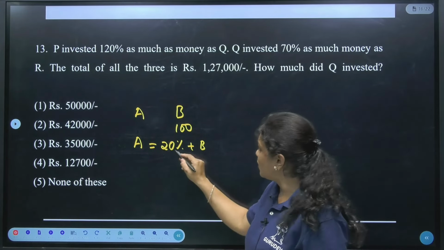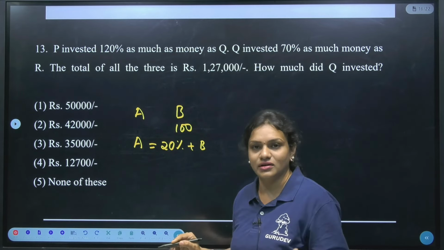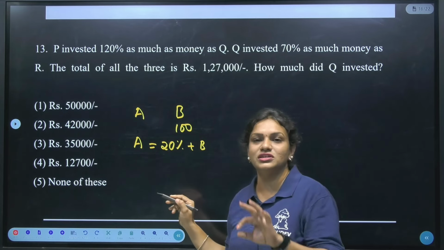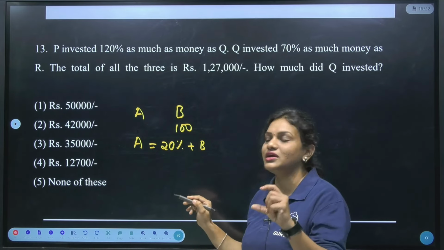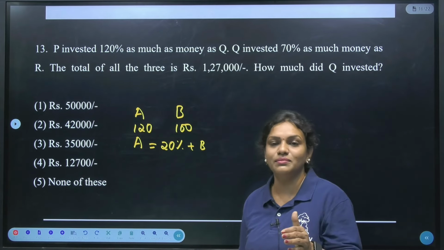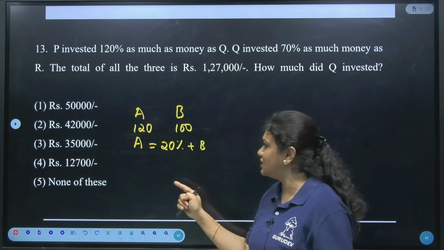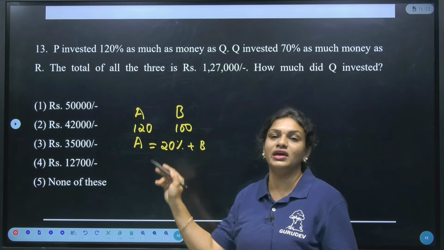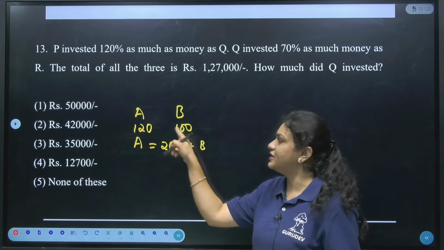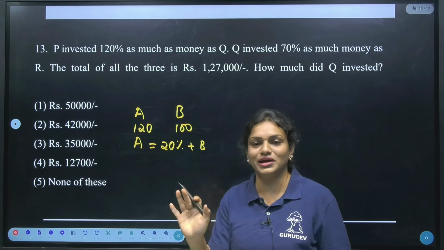Now for this 100, we should get the 20% of that. What is the 20% of 100? 20% of 100 is 20. That 20 extra is the salary of A, which means 100 plus 20 will give us 120. Is it clear? I'll repeat once again. The salary of A is 20% more than B. So isn't it 100 and 120? If I simplify, definitely I'll be getting the ratio only.